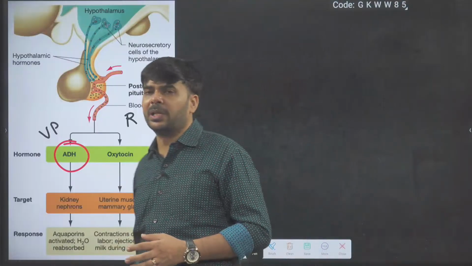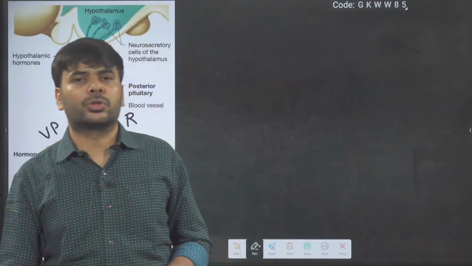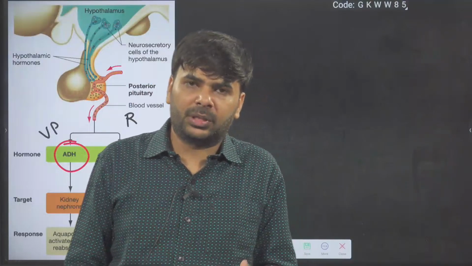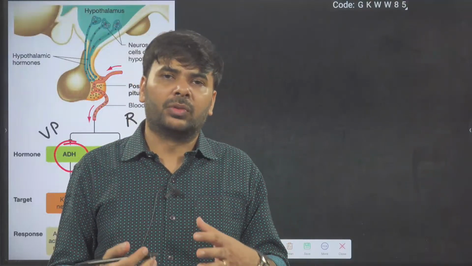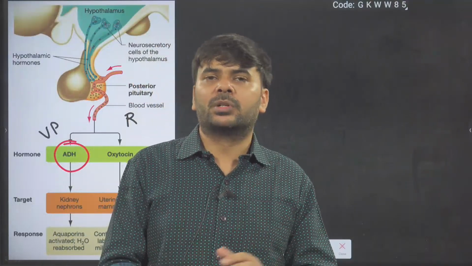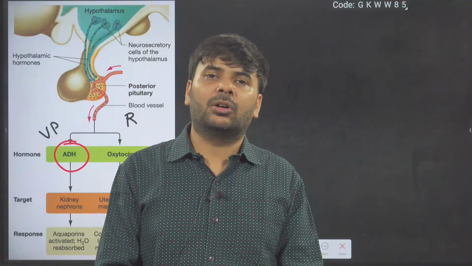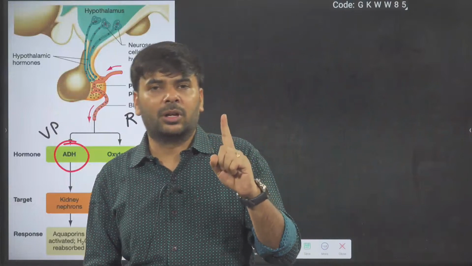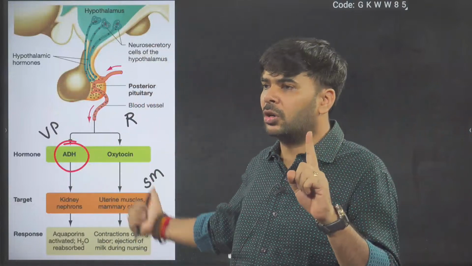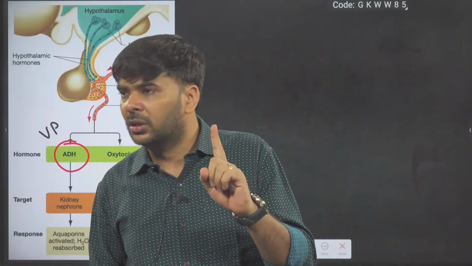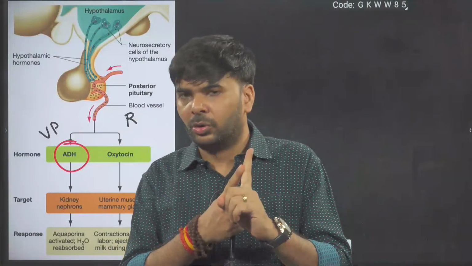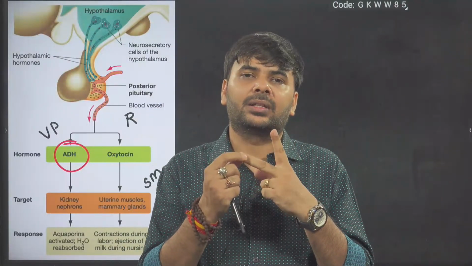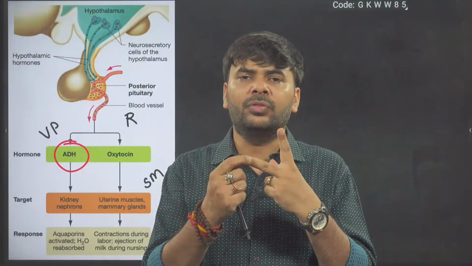I'll start explaining oxytocin. When a woman gives birth to a baby, at the time of the baby's birth, oxytocin is used. That's why it's also called birth hormone. Second, it is called the fetal ejection hormone.